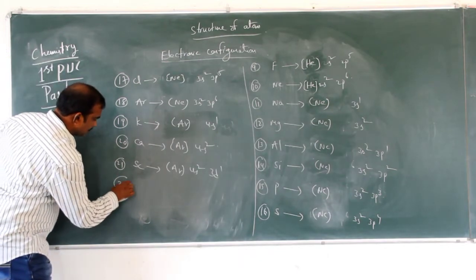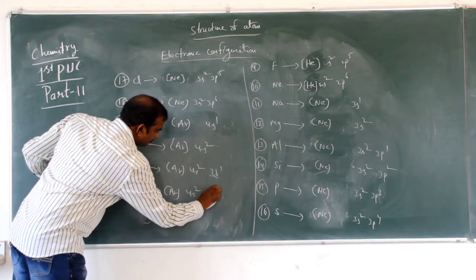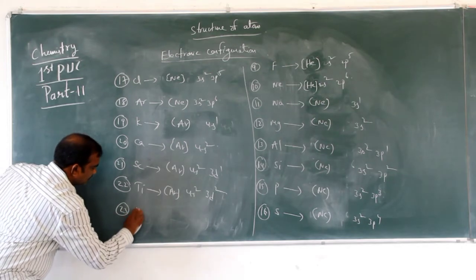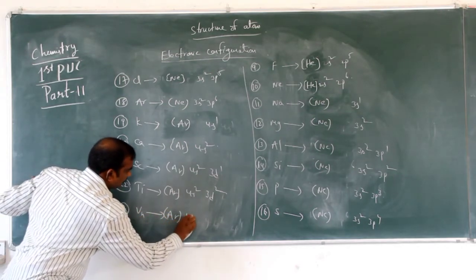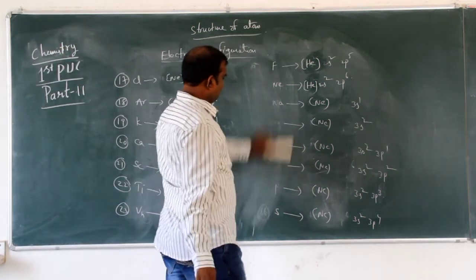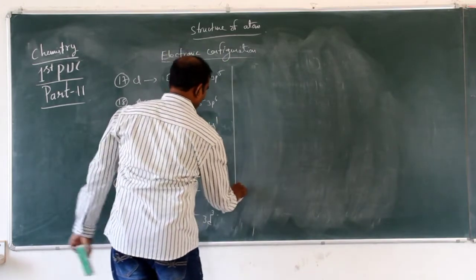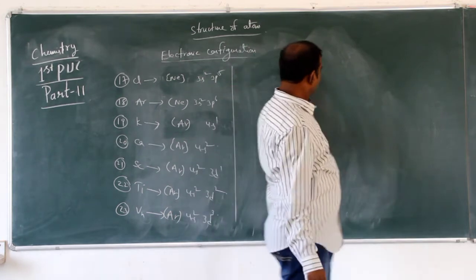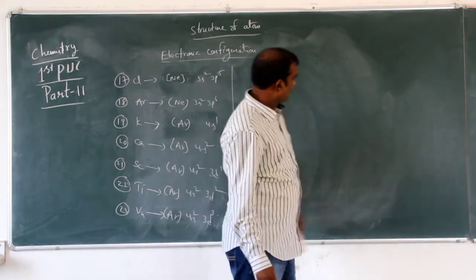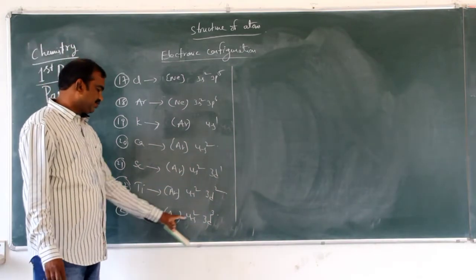Next 22, titanium: argon 4s2 3d2. Next 23, vanadium: argon 4s2 3d3. Next 24.